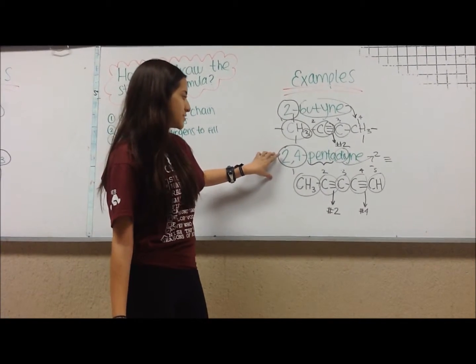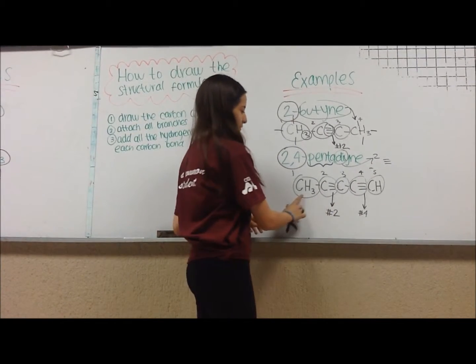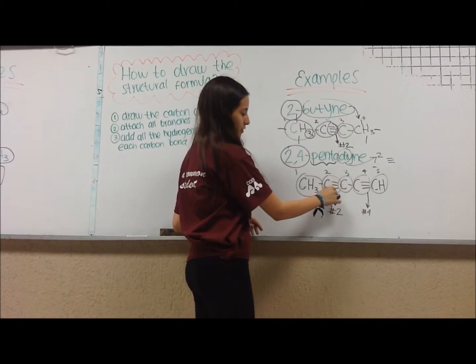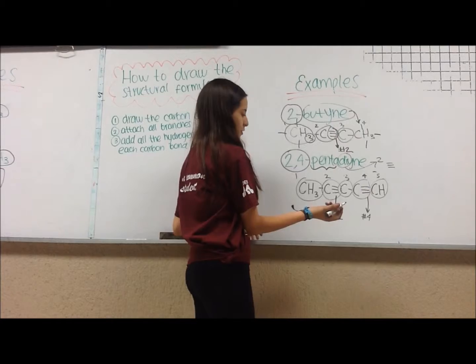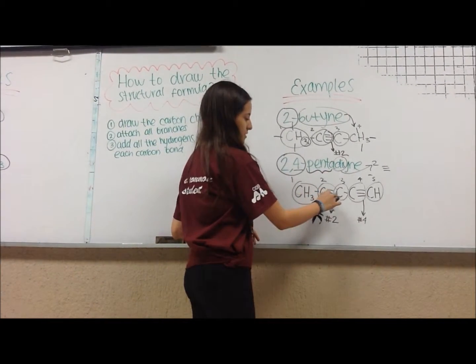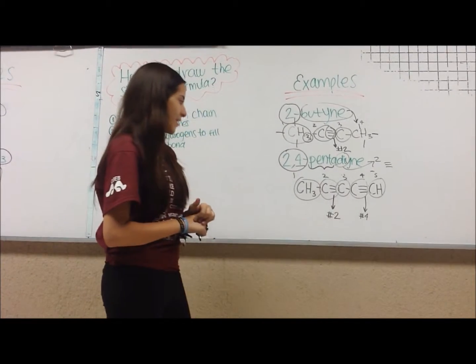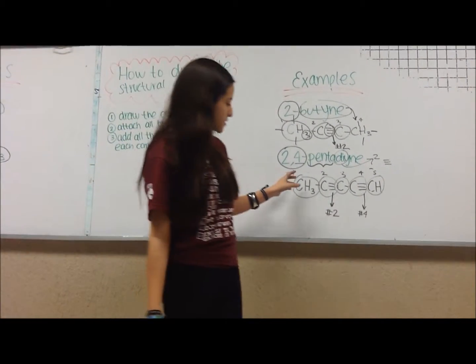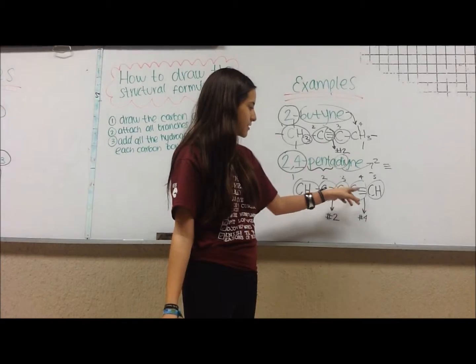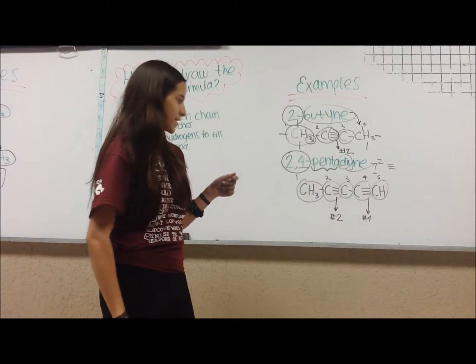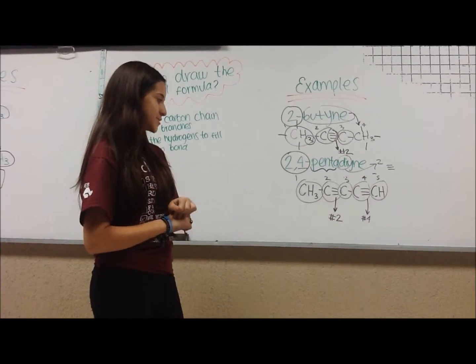We have the first bond in carbon number 2. We have number 1, number 2. We have the triple bond in here. And the second bond we have in carbon number 4, which is number 3 and 4. We have the triple bond in carbon 4. And now that we have all our bonds, we have a single, a triple, a single, and a triple.